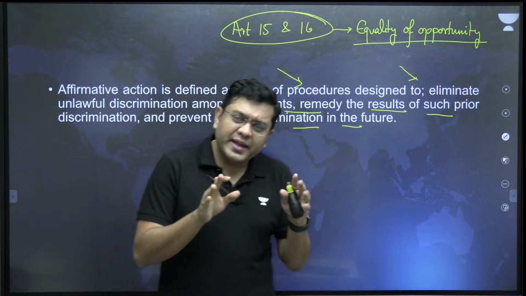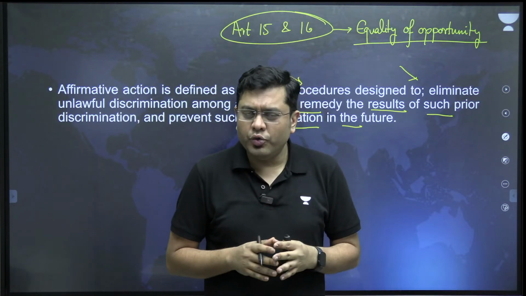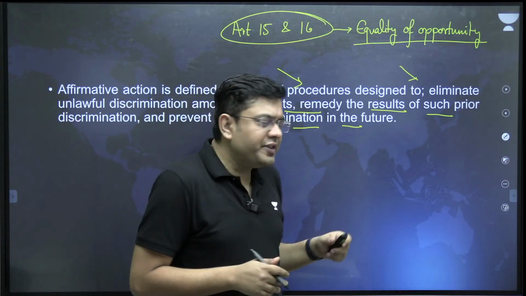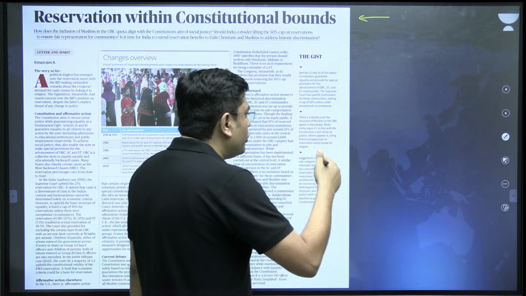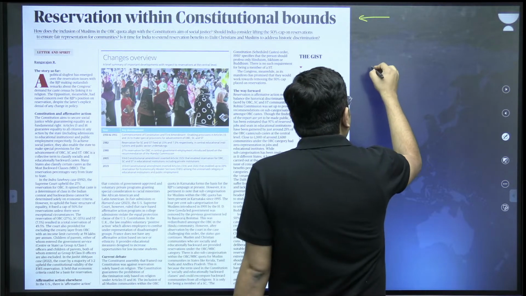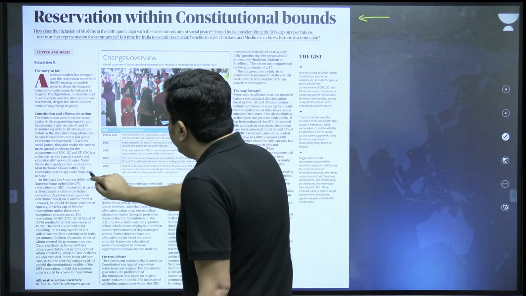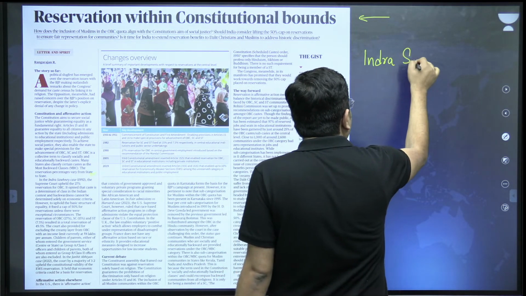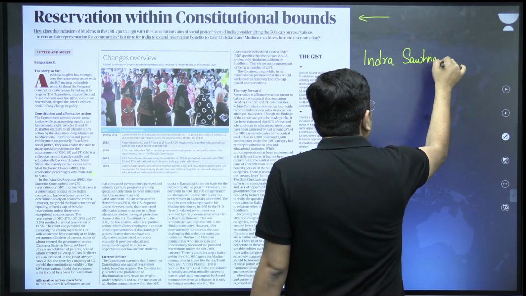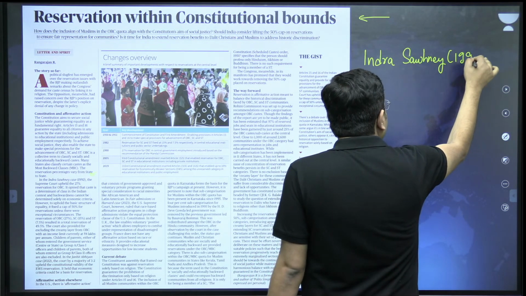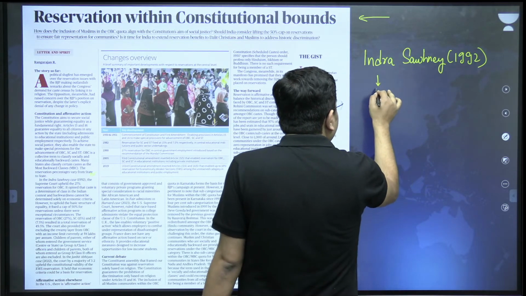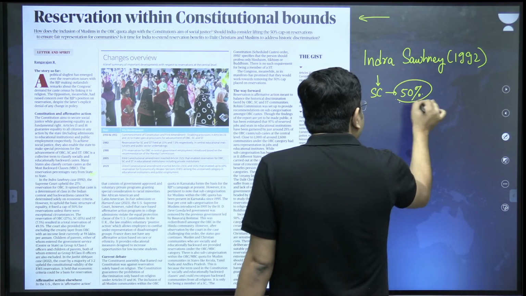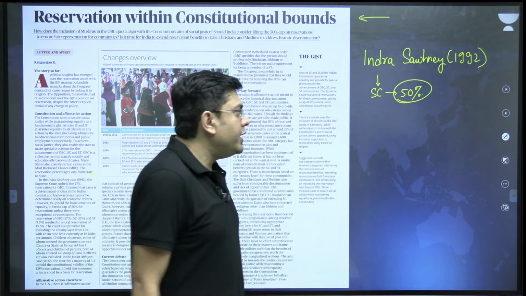Reservations, as per the Indira Sawhney case in 1992, had been limited to 50%. Now, out of that 50% of reservation, if you go for the arithmetic, in 1992 the Supreme Court had limited the reservation to 50%. Now, this 50% included what?